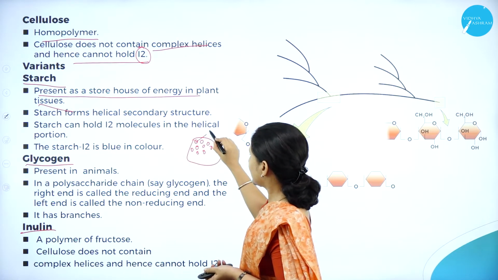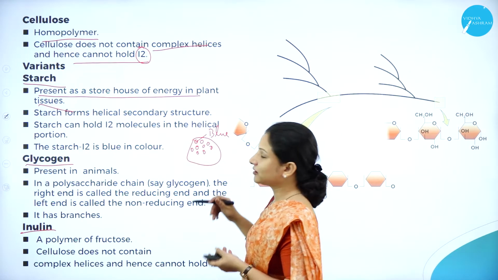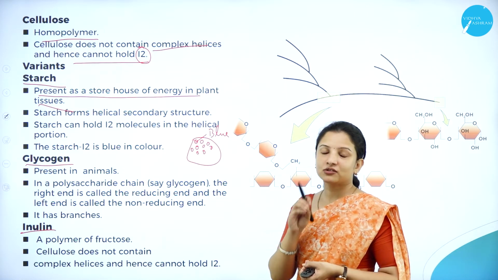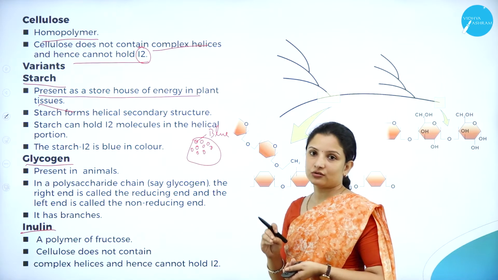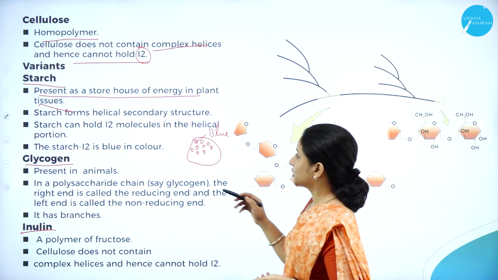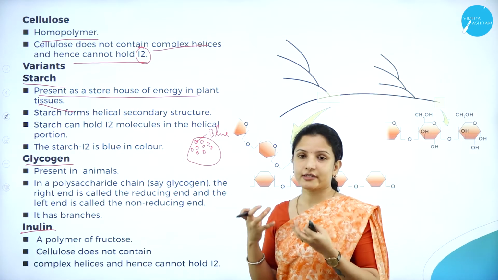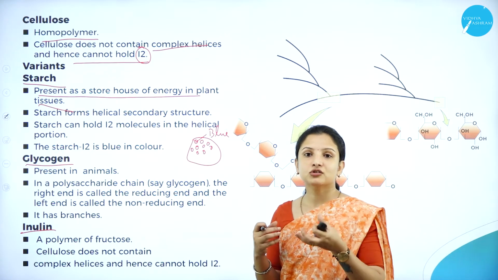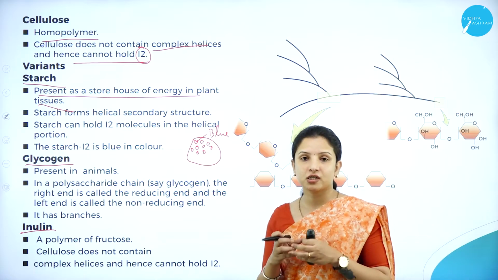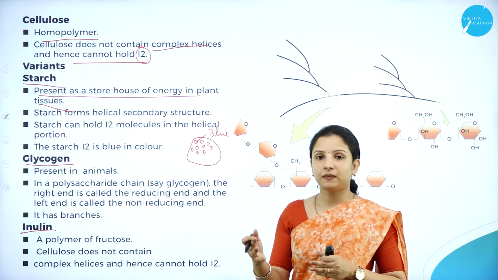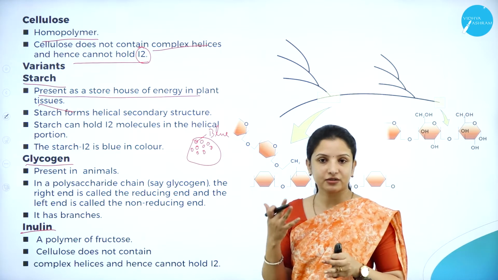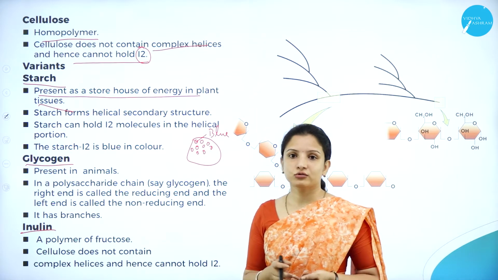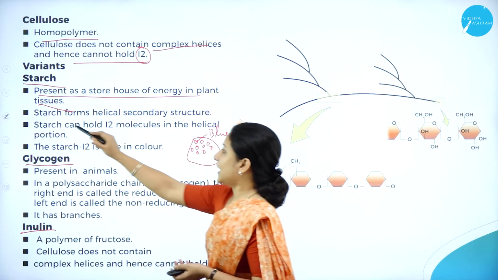So starch is present as a storehouse of energy in the plant tissues. In the cells, we can see blue colored granular structures as soon as the cell is treated with 2% iodine solution or I2 solution. So these starch structures present in the plant cells act as the storehouse wherein lots of energy is stored and then supplied for all the biological activities to take place in the plant cells.